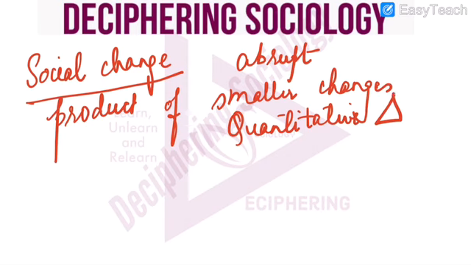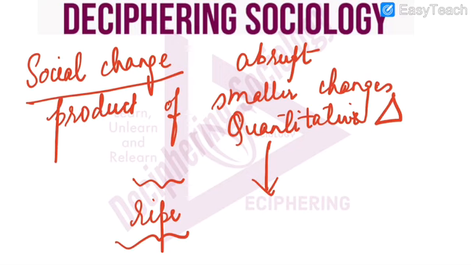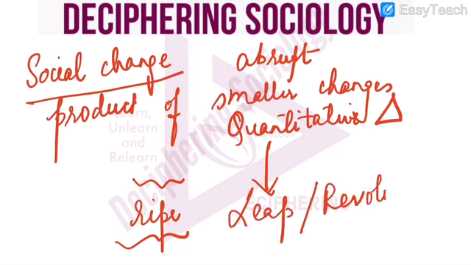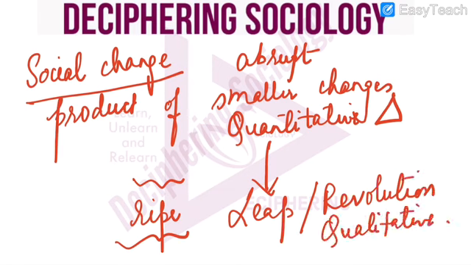And when things are ripe, when the right time arrives, suddenly we see a leap or perhaps a revolution, and we call it a qualitative change. One example of this is the French Revolution.